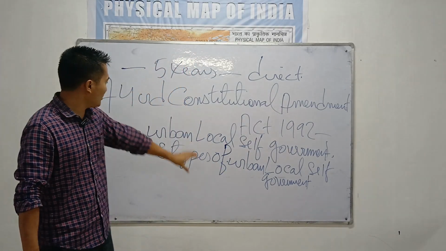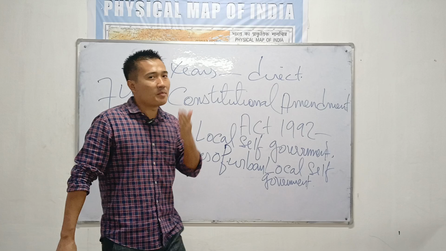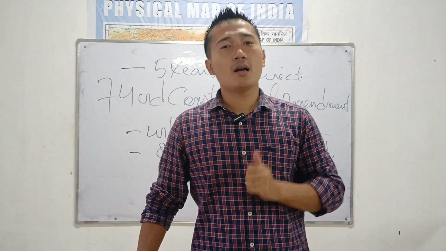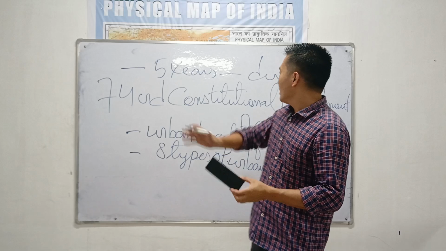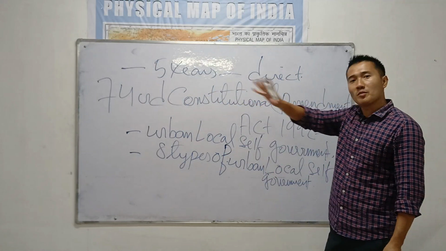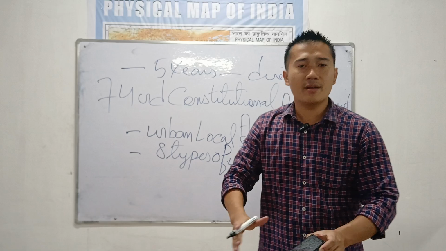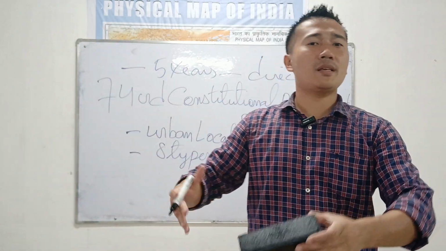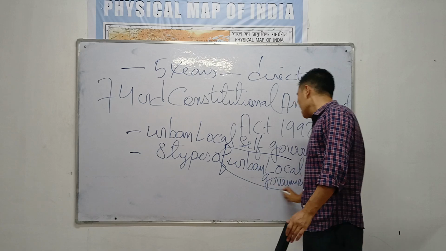And remember, it is the most popular form of local self-government or democracy you will ever find in India. This is the lowest form of democracy and the best form of democracy, because even the common man can participate in this election. So we will see the 8 types of local self-government today.